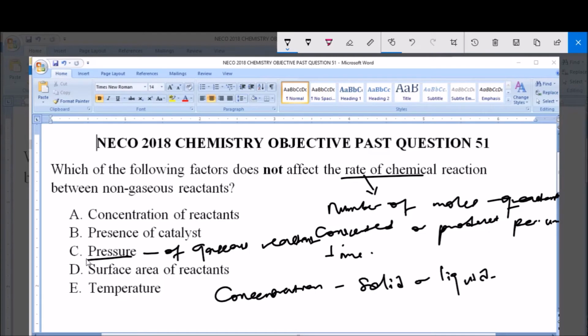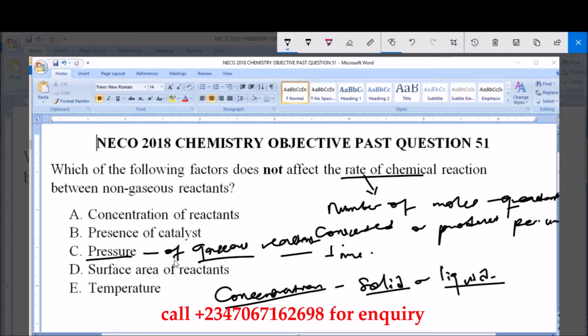So in terms of pressure, it deals with gaseous reactants, but in terms of concentration, it deals with solid or liquid reactants. Therefore, pressure will not affect the rate of chemical reaction for a non-gaseous reactant, that is either solid or liquid.